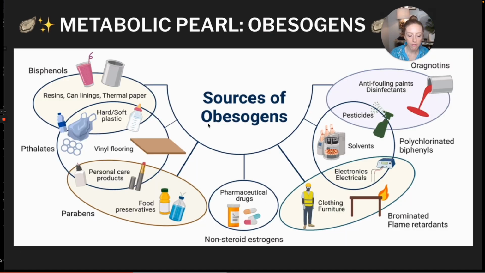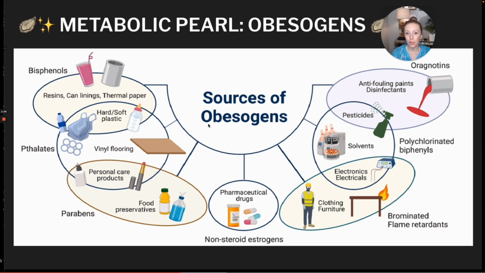These chemicals are found all over the place. They are largely industrially manufactured chemicals. And again, they're minimally regulated. Some examples of what they're found in are things like can linings, thermal papers like receipts, vinyl flooring, all plastics, even if they're BPA free, lots of personal care products and home care products. So things like shampoo and sunscreen and makeup and lotion.